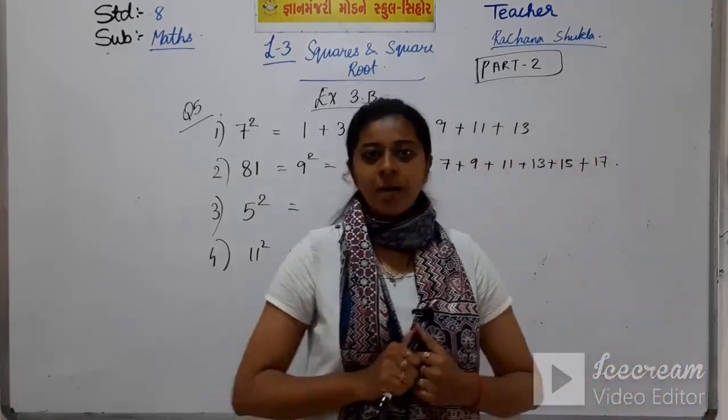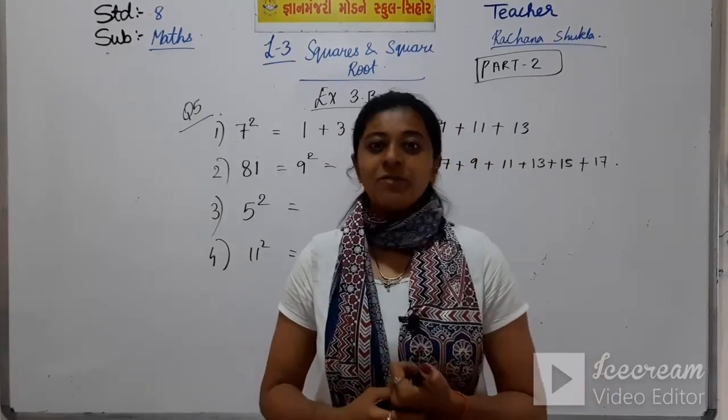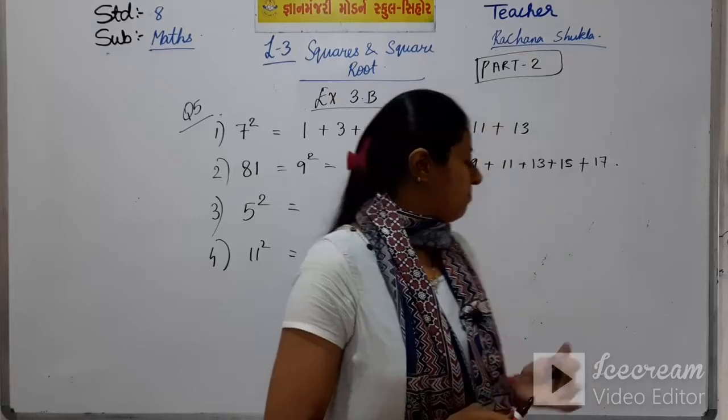So, with this I complete today's session, and today we have learned more properties of square numbers.